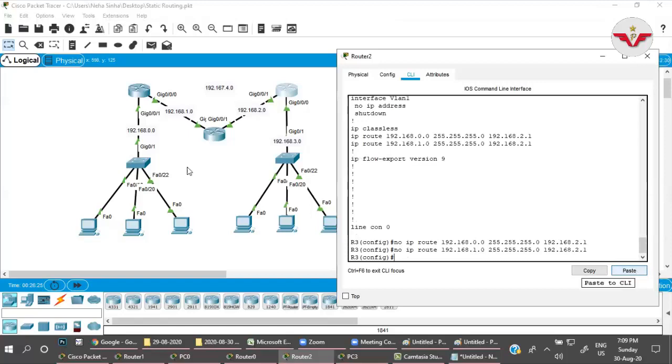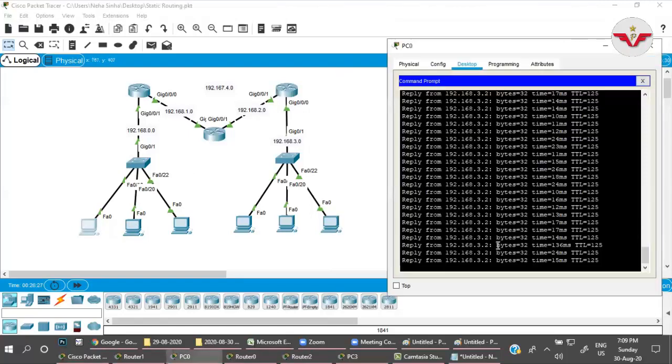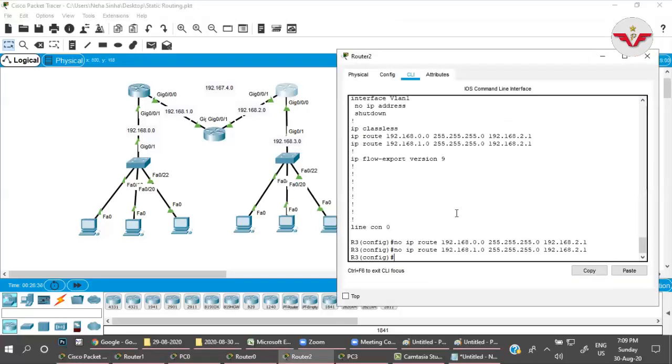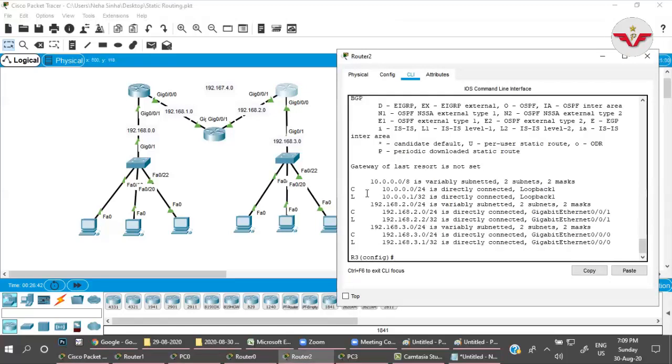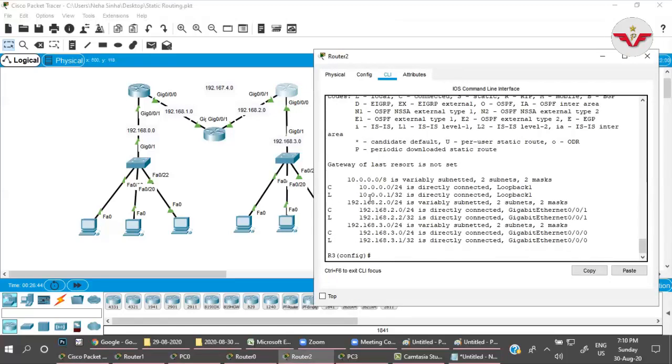Done. Establishment stopped, request timeout again. No communication because there is no route for that. Do show ip route. Only connected networks are there: 10, 2.0, 3.0, right?